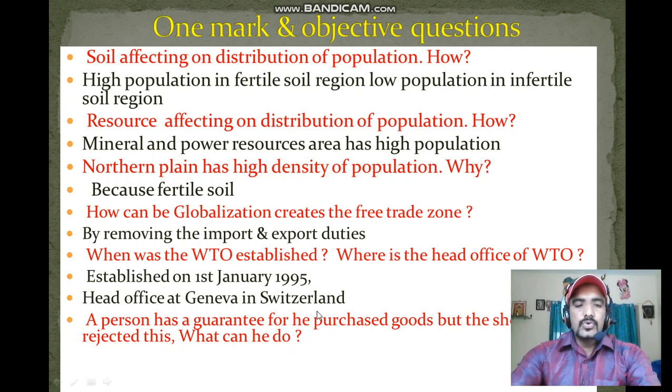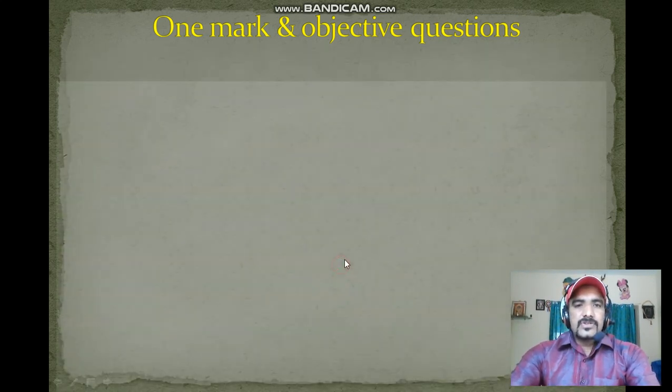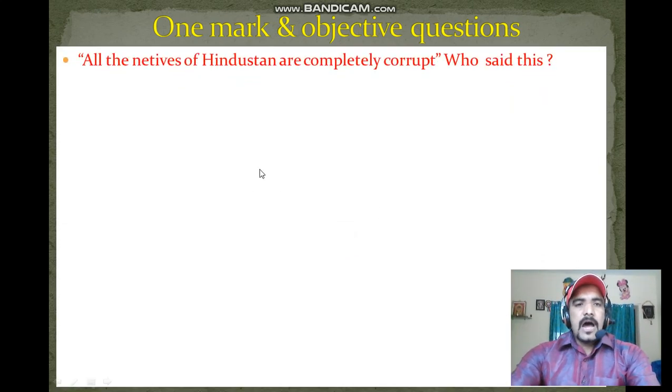Next question, a person has a guarantee for goods he purchased but the shopkeeper rejected it. What can he do? According to the Consumer Protection Act, with full evidence he should file a complaint to get justice. Next question, all the natives of Hindustan are completely corrupt. Who said this? Lord Cornwallis.